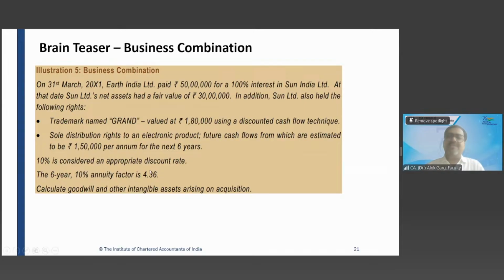So friends, we discussed separate acquisition, deferred payment credit, exchange of assets, and business combination. We discussed these concepts, right? Let's say in the exam, this same question comes as part of a question. The trademark is given, the sole distribution right is given, but the cash flow information is not given. Only given that the company has a sole distribution right to an electronic product and is expecting a good amount of cash flows in the next 6 years. Then what will you do?